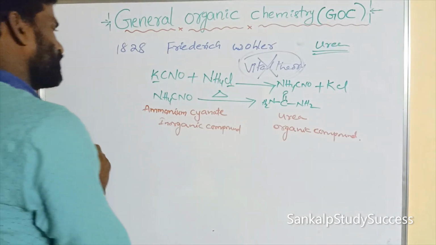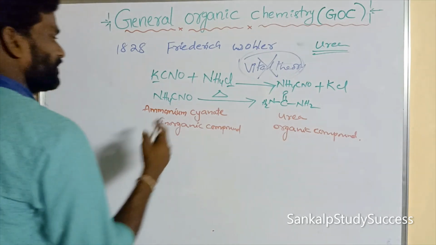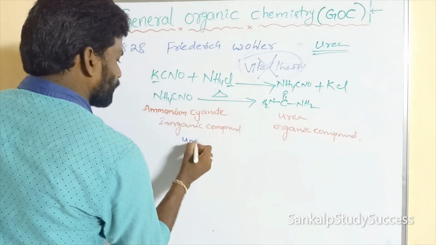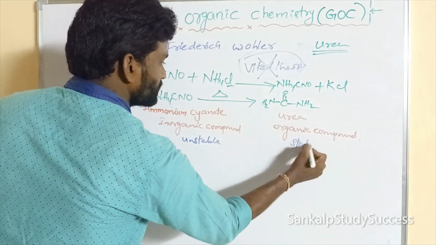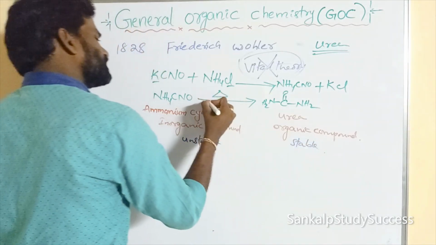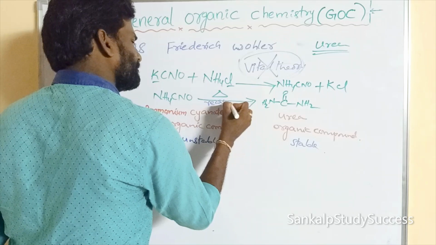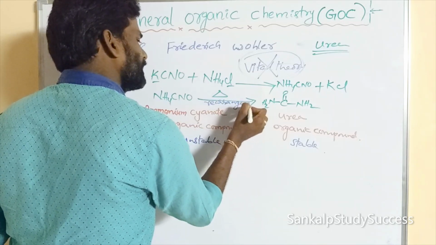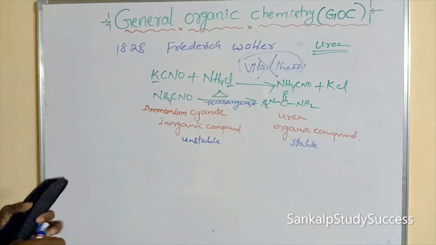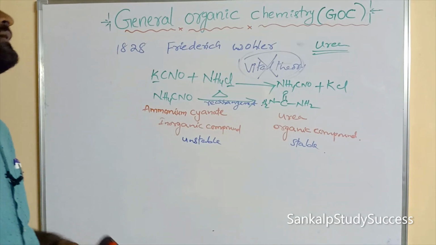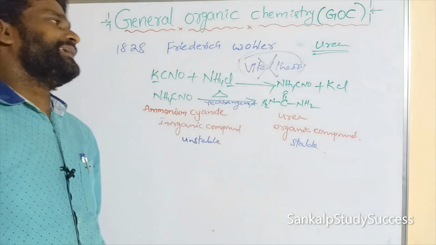So this ammonium cyanate is an unstable compound, and this is the stable compound. It undergoes rearrangement. Right. In 1828, Friedrich Wöhler broke the vital theory.